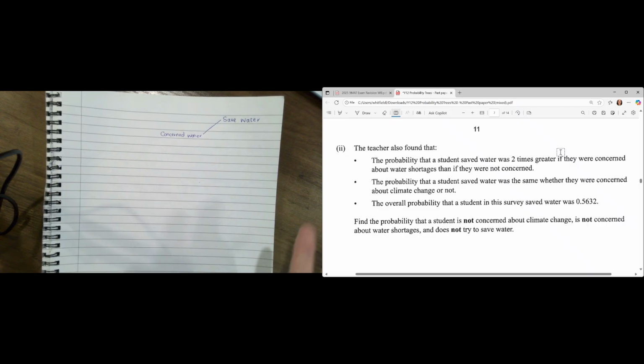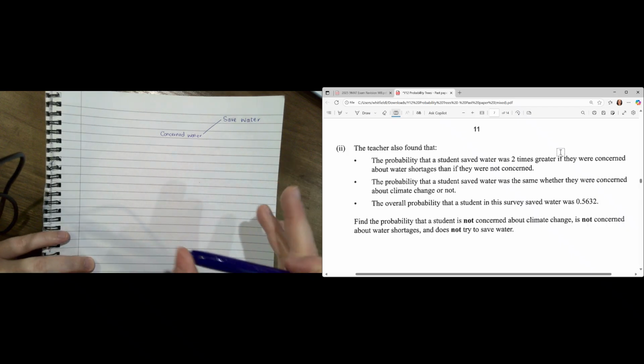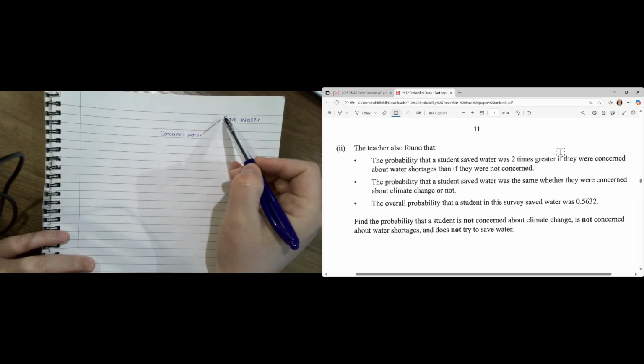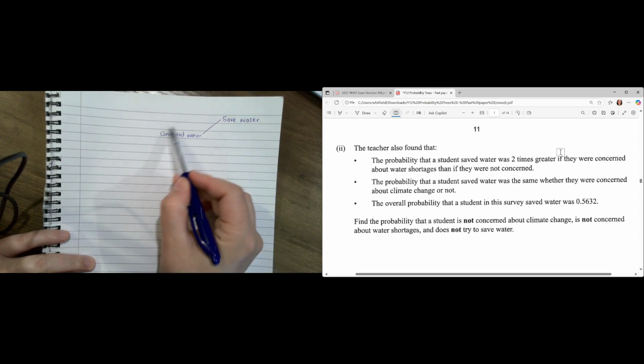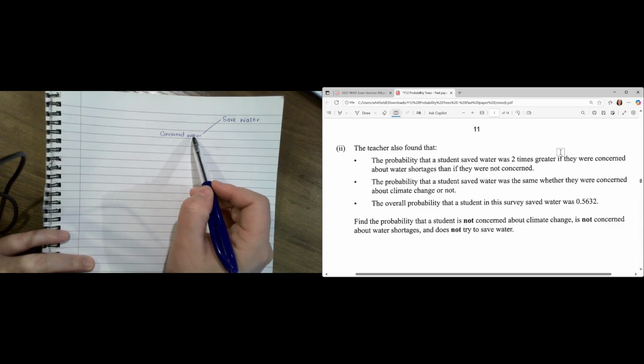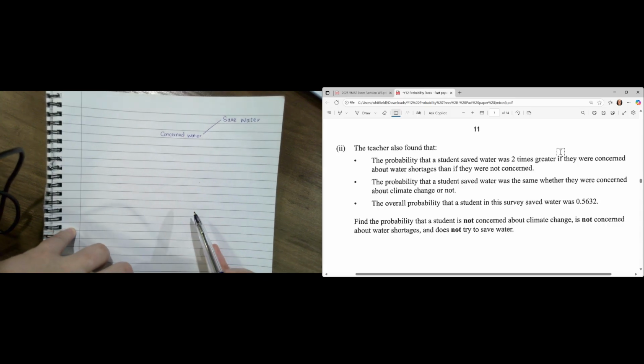If you think about this logically, if I had $3 and Rebecca had 2 times the amount of money I have, we would just go 2 times 3, right? And that would give us 6. Now, the only issue is we don't know what she's 2 times greater than. So let's read on. They're saying that this probability that a student saved water is 2 times greater if they were concerned about water than if they were not.